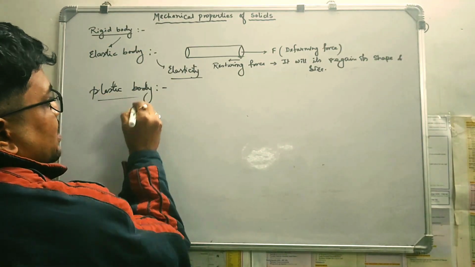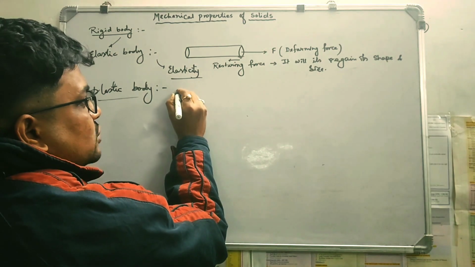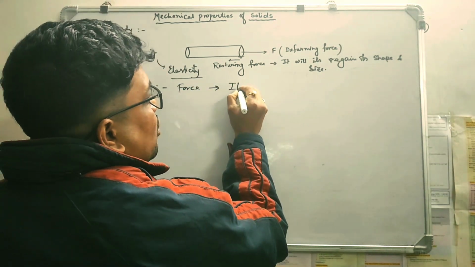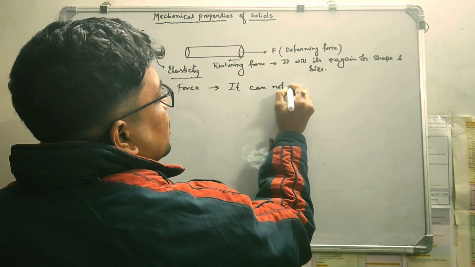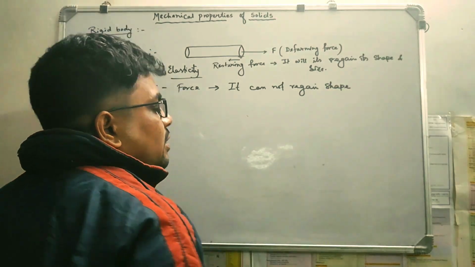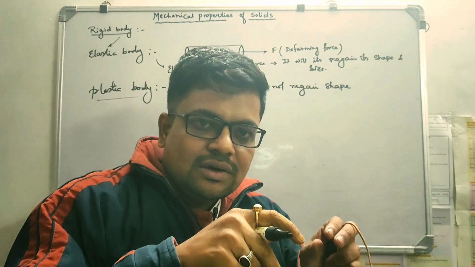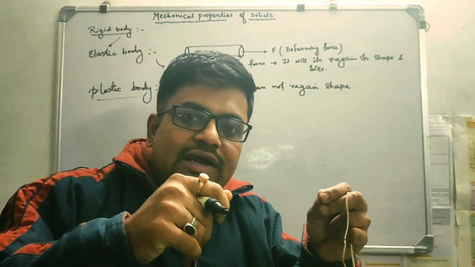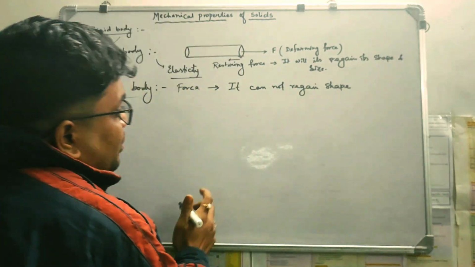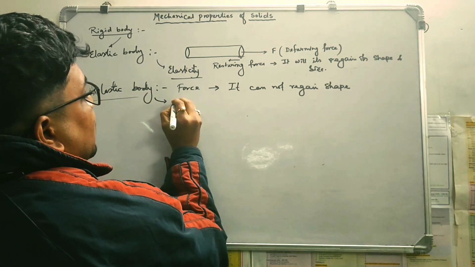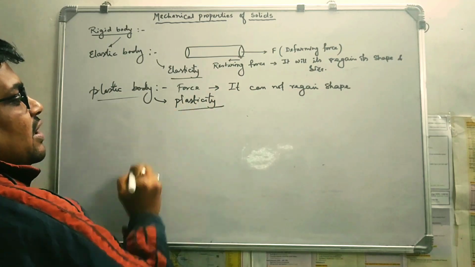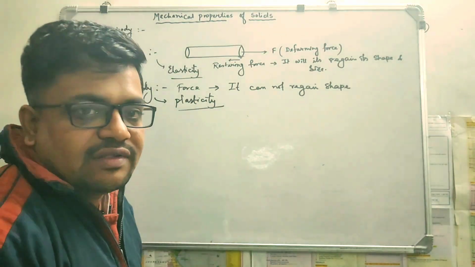Now what is a plastic body? Plastic body means when we apply force, due to the application of force, it cannot regain its shape and size. For example, I can take mud, or chewing gum. If you extend it, it will only be extended. It will not regain its shape again. This concept is nothing but the concept of a plastic body, and this property of the object is known as plasticity. Plasticity and elasticity, these are the two things you need to know.